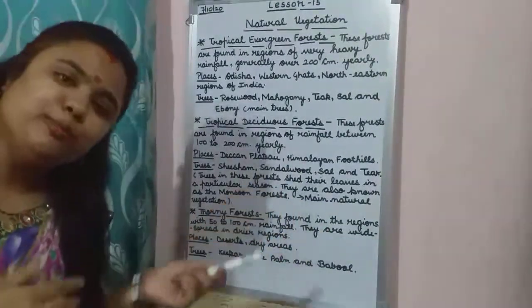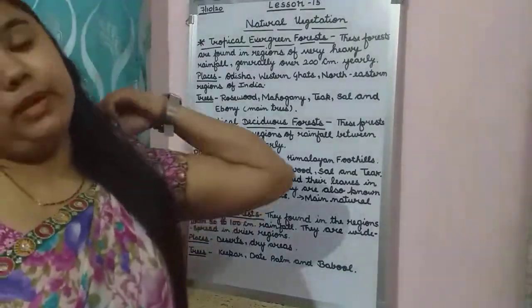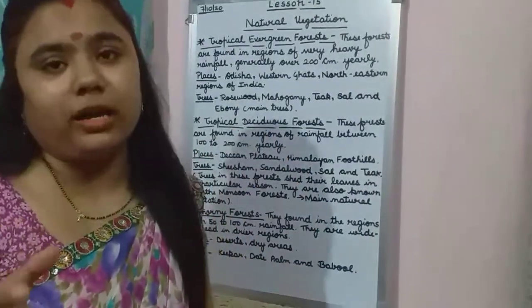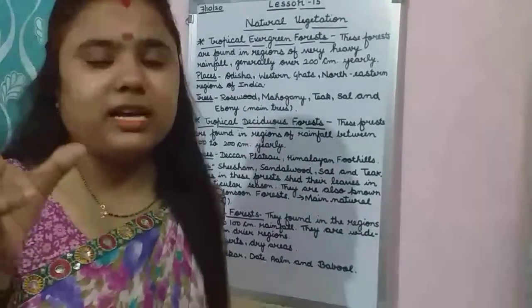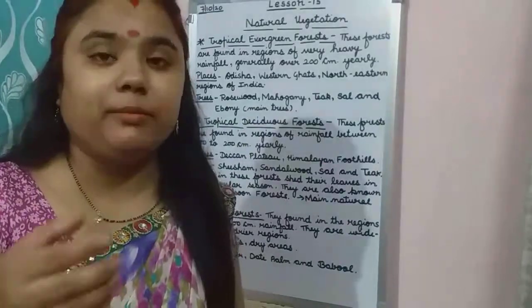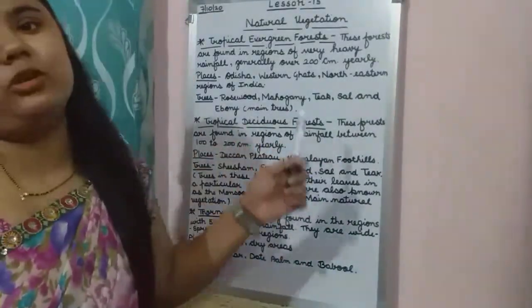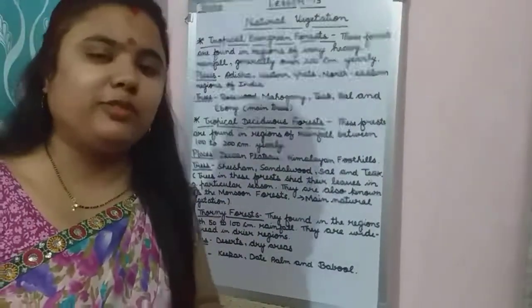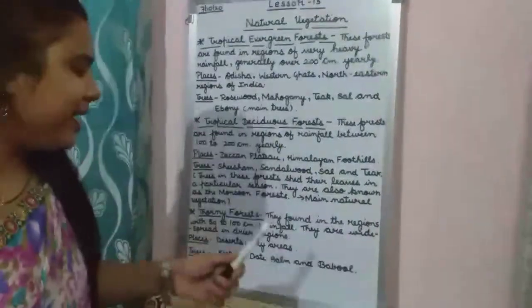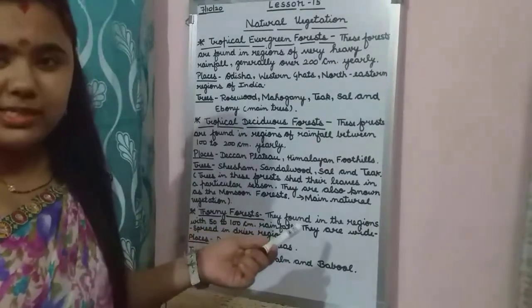So they are also called the monsoon forest, and they are the main natural vegetation of India. If a question is asked in the exam or test about what type of forest is the main natural vegetation of India, you have to write: tropical deciduous forests are the main type of natural vegetation of India.